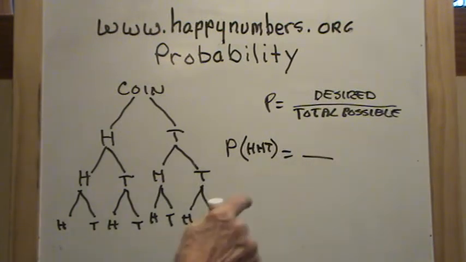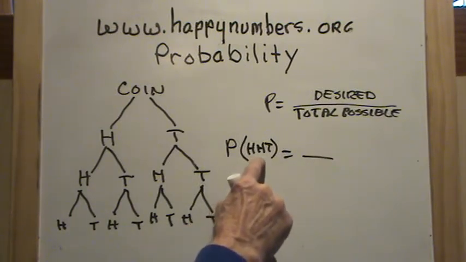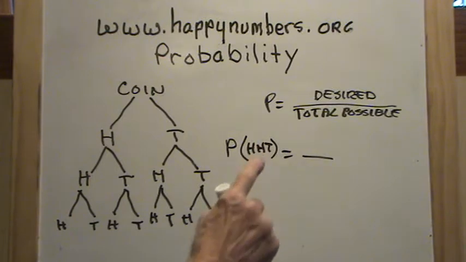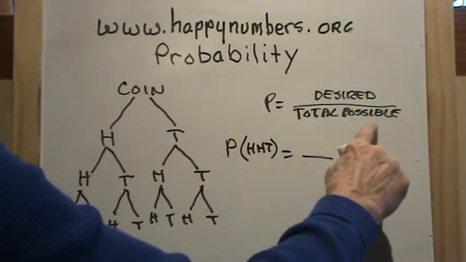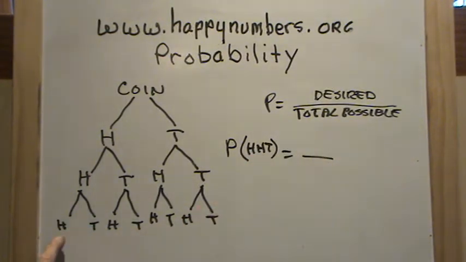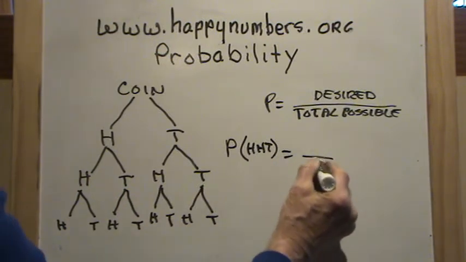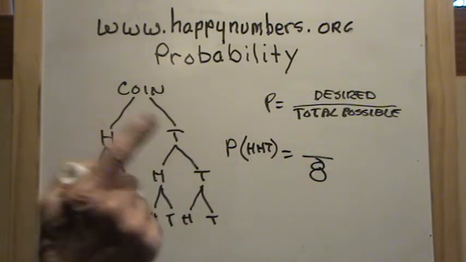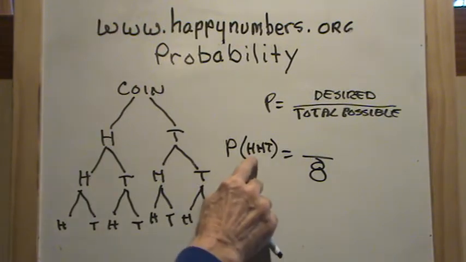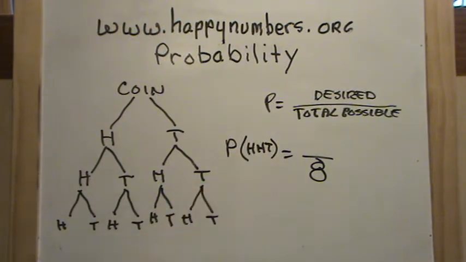So, what is the probability I will get 2 heads and 1 tail? Well, what are our total possible outcomes? Well, these are our total possible outcomes. So I have 1, 2, 3, 4, 5, 6, 7, 8 total possible outcomes. But I only want the outcomes that will give me 2 heads and a tail.